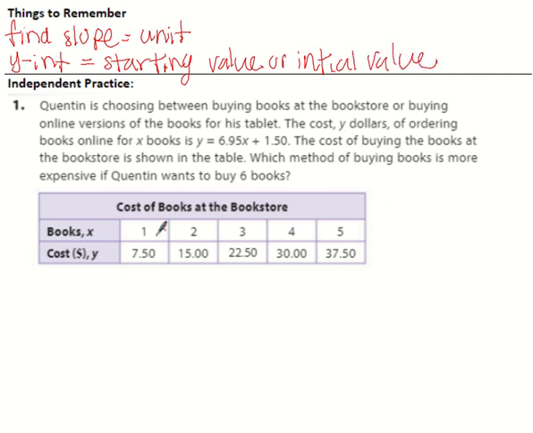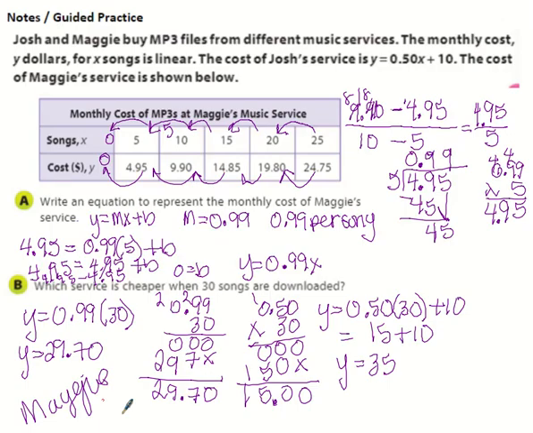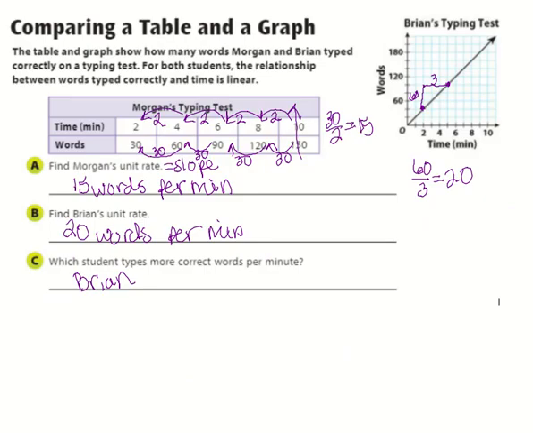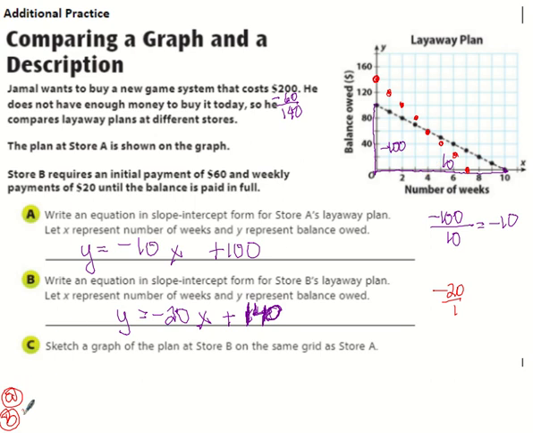All right, so here's your independent practice. They gave you two situations. Okay, equation, table. Which method of buying books is more expensive if Quentin wants to buy 6 books? So this is actually very, very similar to question number 1. Okay, so if you need help with the independent practice, this is what you want to look at, question number 1. Okay, don't forget to write in green. And then don't forget to answer these 2 questions as well. Which one pays it off faster? Which one has a lower rate per week?